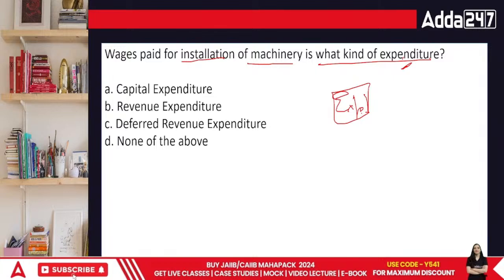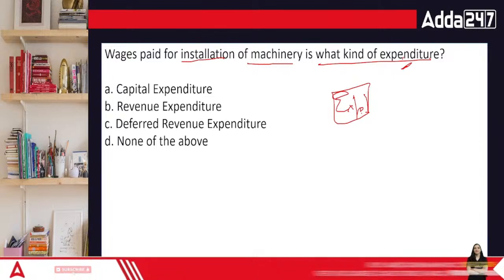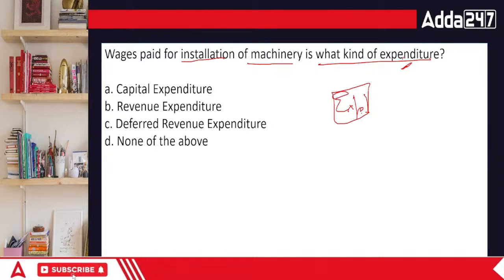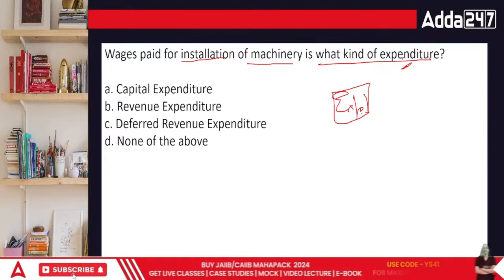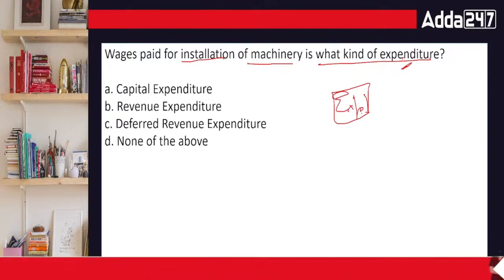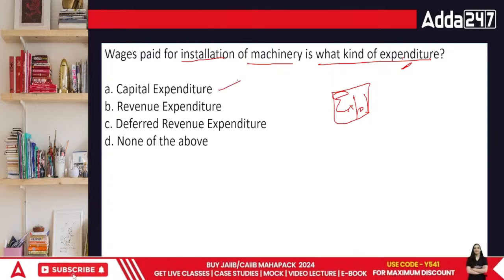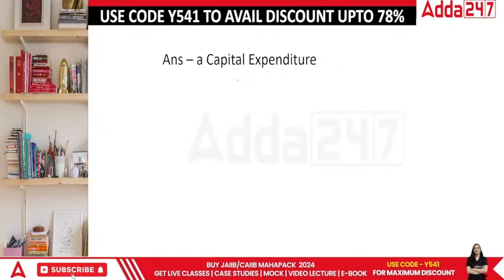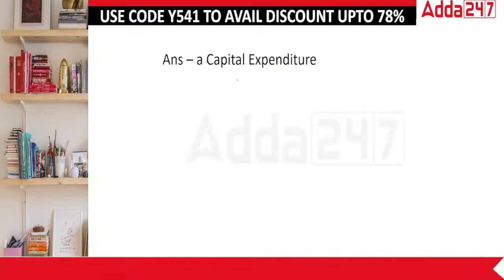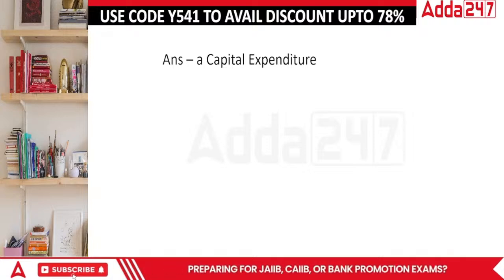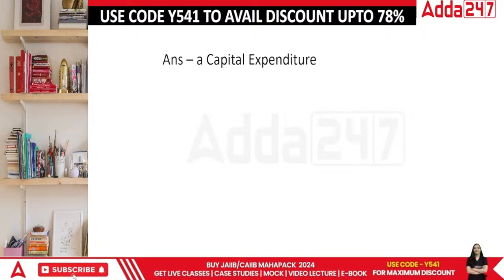So technically, is it a capital expenditure, revenue, deferred revenue, or none? When there's any expense which is incidental or directly linked with a particular machinery or asset, this is a capital expenditure. When anything is used in the business to build up a particular asset itself, that is called a capital expenditure, everyone. Done?